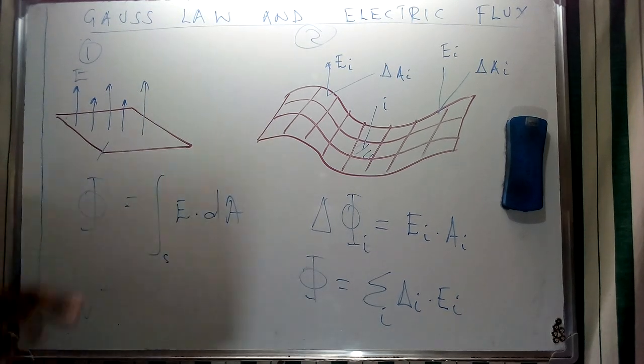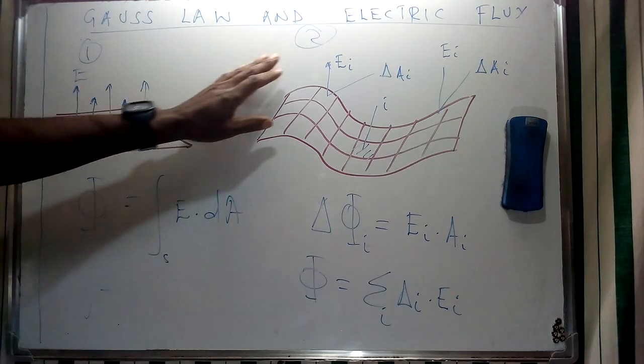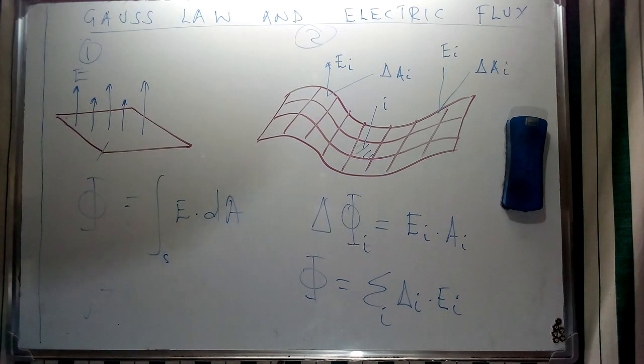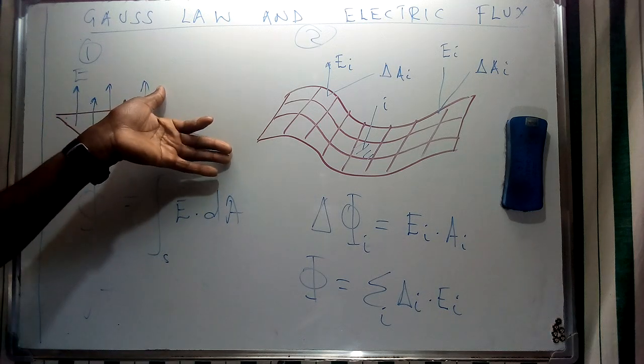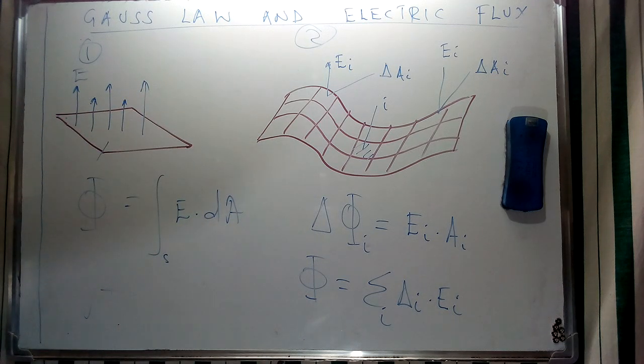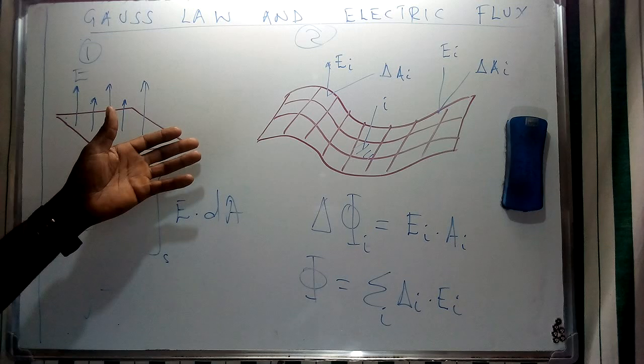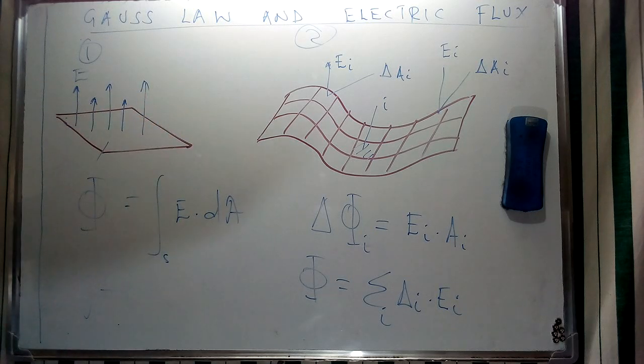Therefore, in summary, as I've said, Gauss's law and the electric flux are going to create a relationship that is going to assist us in relating the electric fields that we experience in particular regions in space to the charges found in that specific region.